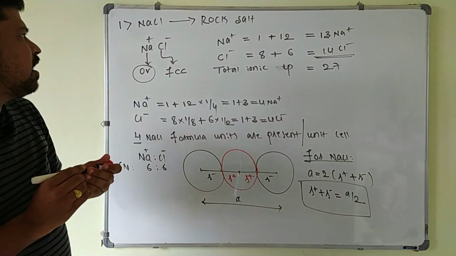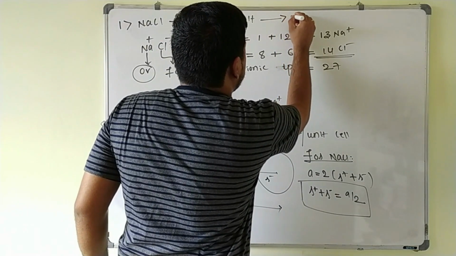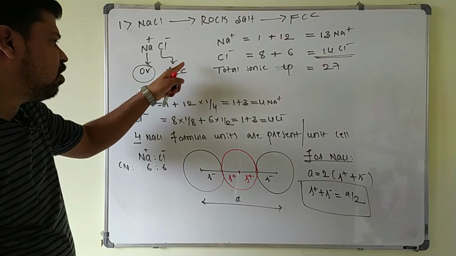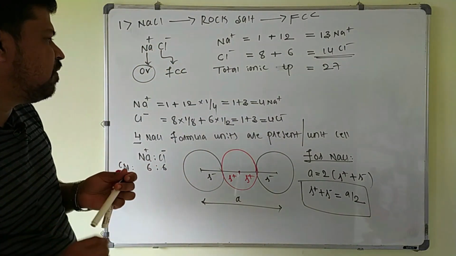NaCl has an FCC structure, in which Na plus ions occupy octahedral voids, and Cl minus ions occupy the FCC lattice points, corners as well as face centers.